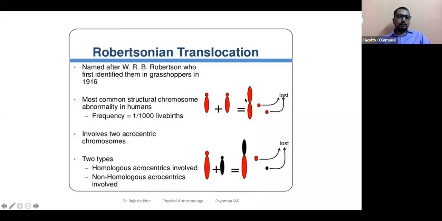When two such chromosomes fuse or translocate, what happens? You will see a chromosome which looks as if it has a centromere towards the center, not towards the end. See the result here? Such a process is called Robertsonian translocation because Robertson identified this for the first time. Don't worry about homologous, non-homologous. Basically, between the same chromosomes or different chromosomes.